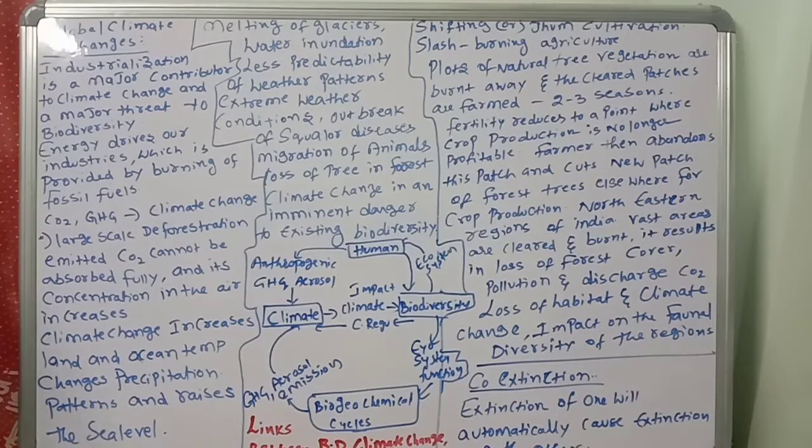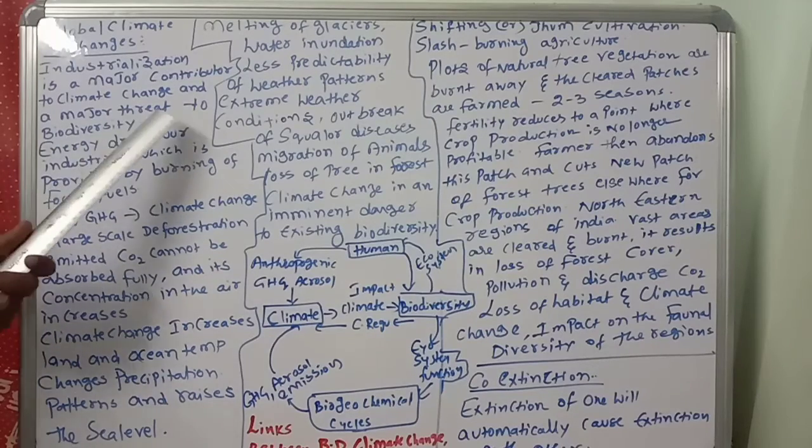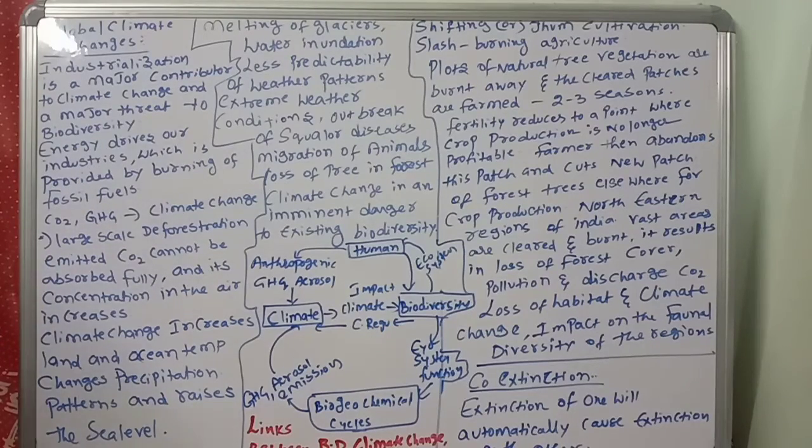Industrialization is a major contributor to climate change and a major threat to biodiversity. See now, why are we focusing especially on industries? Why? Because too much pollution, too many pollutants are coming out from the industries.